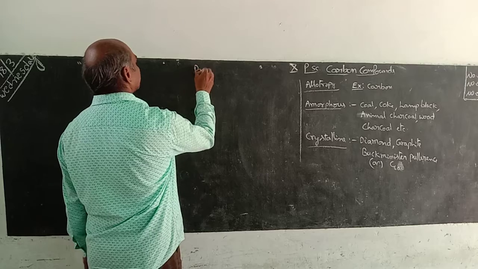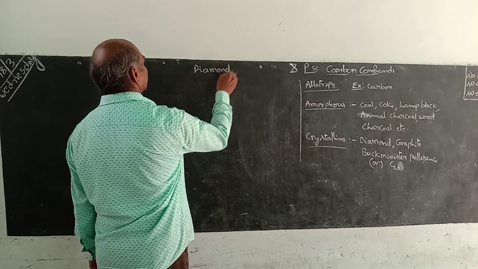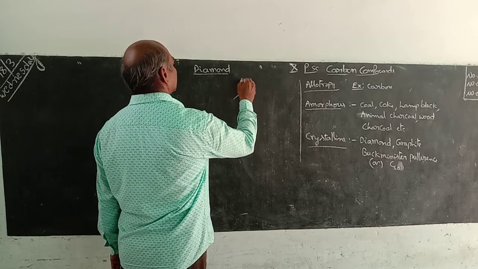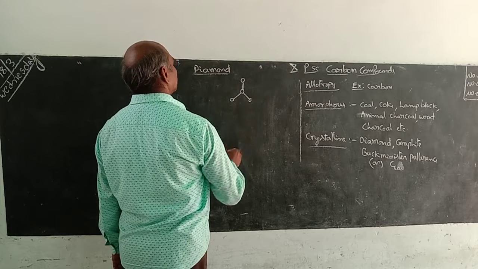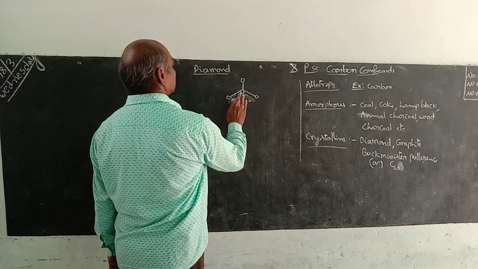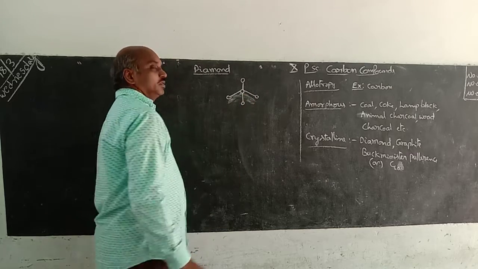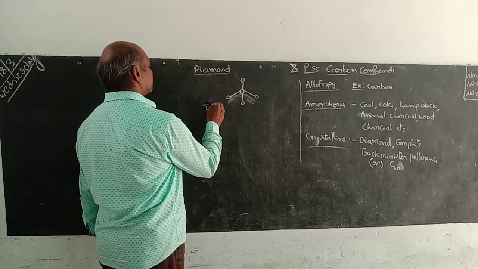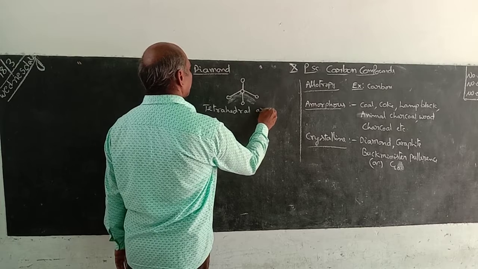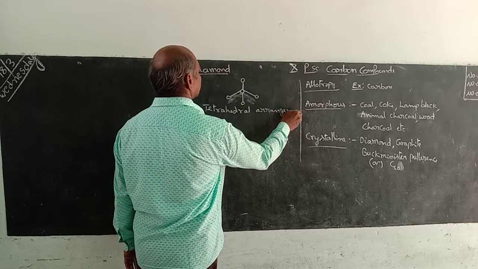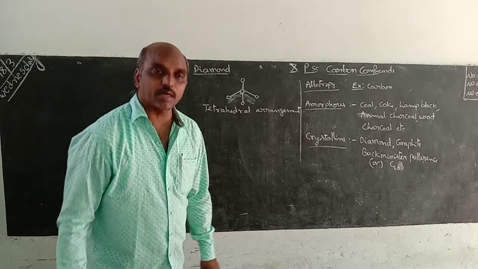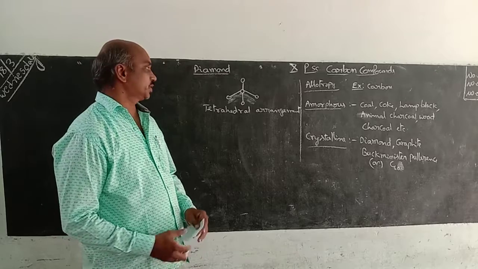What is meant by diamond? See this tetrahedral arrangement of atoms. Carbon atoms are arranged in the tetrahedral. Tetrahedral means 4 carbon atoms are bound together.